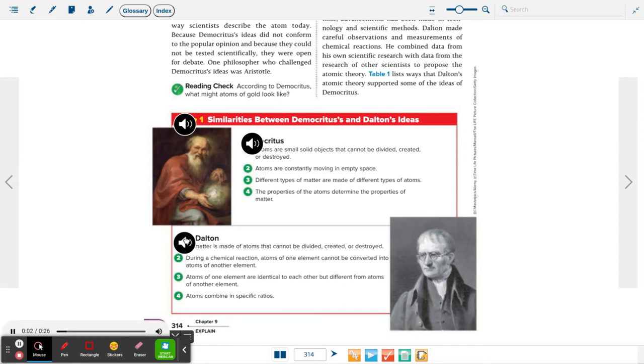Number 1. All matter is made of atoms that cannot be divided, created, or destroyed. Number 2. During a chemical reaction, atoms of one element cannot be converted into atoms of another element. Number 3. Atoms of one element are identical to each other, but different from atoms of another element. Number 4. Atoms combine in specific ratios.